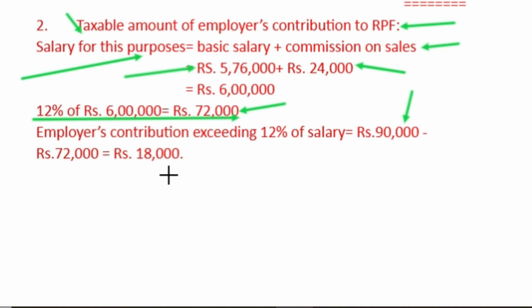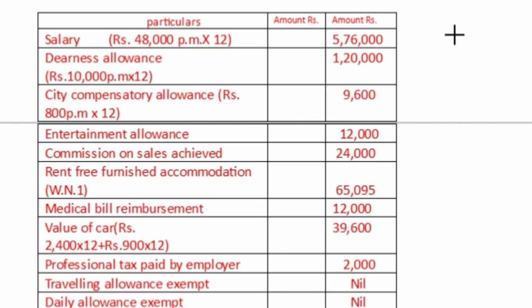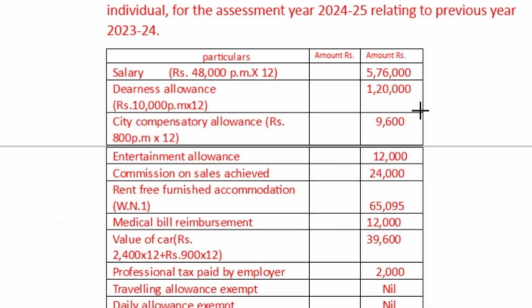So the difference is 18,000 and this value is taxable. Now aggregating all individual values to get gross income from salary: basic salary 5,76,000 plus 1,20,000 plus 96,000, 12,000 and so on.